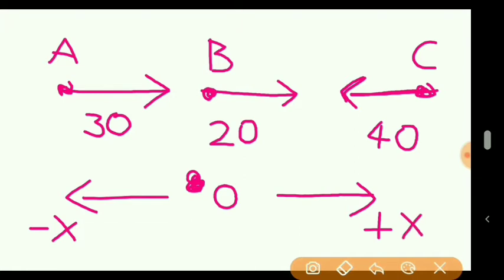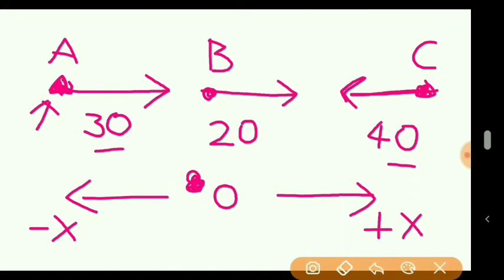Now if I ask you, what is the velocity of C with respect to A? With respect to A means observation is done from A. From here the observation is done. So definitely if this person A is observing C, then the velocity of C will be 40 plus 30 because both are moving in opposite direction.